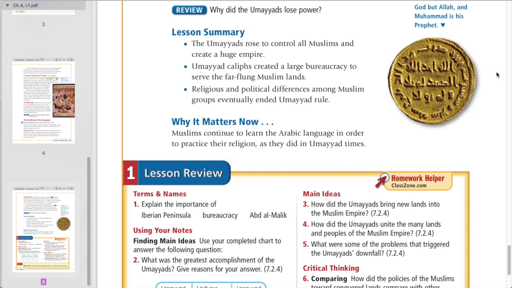Lesson summary. The Umayyads rose to control all Muslims and create a huge empire. Umayyad caliphs created a large bureaucracy to serve the far-flung Muslim lands. Religious and political differences among Muslim groups eventually ended Umayyad rule. Why it matters now. Muslims continue to learn the Arabic language in order to practice their religion, as they did in Umayyad times.